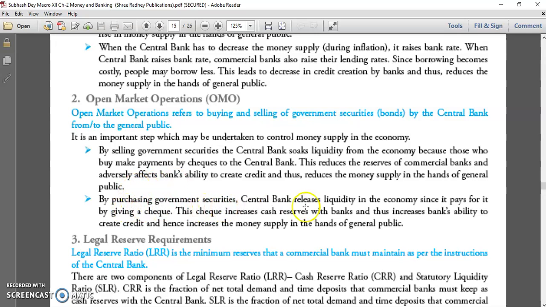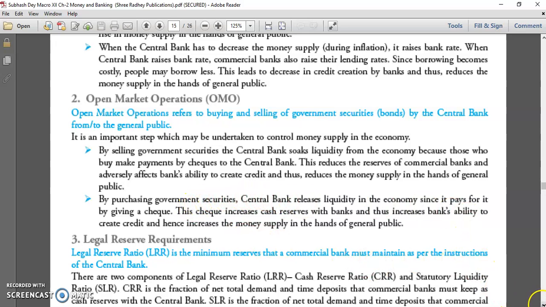By purchasing government securities, once RBI feels that it has to increase the money supply in the market, RBI purchases the government securities from the market. Once RBI purchases government securities, RBI has to pay. Once RBI's payment is given to the market, money goes up in the market. Once money goes up, there is a boost. So that's why deflation goes.